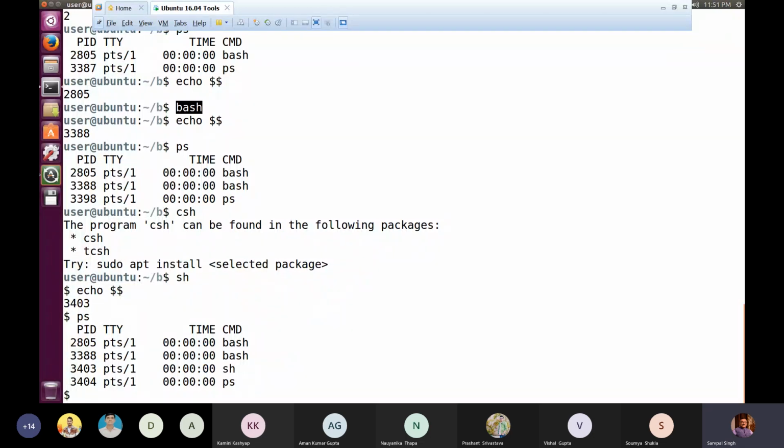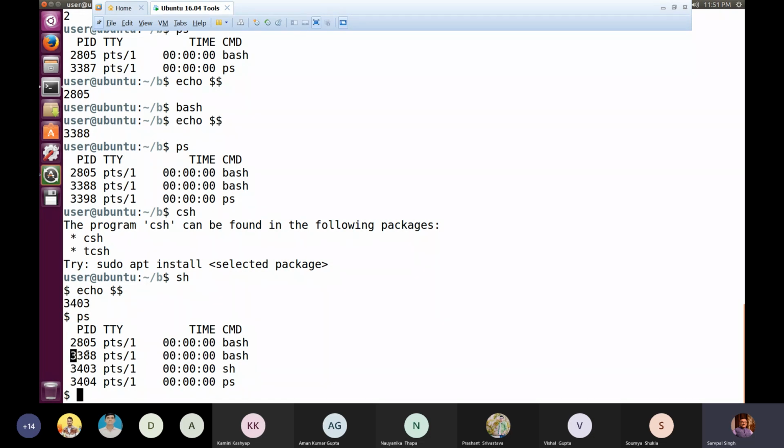Let me check. Now three shells are working. My original shell, the default shell which was started by default for me, was this one, having PID 2805. The second I started as a command, and the corresponding PID was 3388. Because of that, when it became the current shell after starting and I gave echo $$, I got 3388.